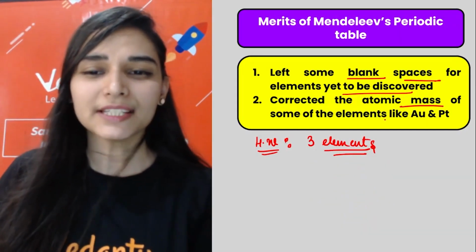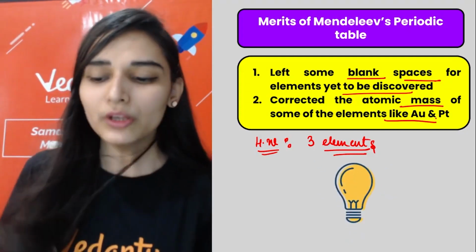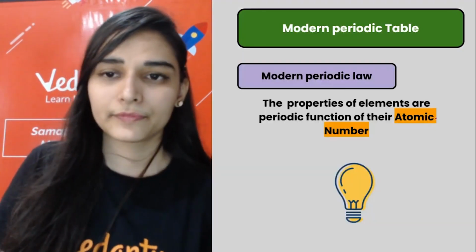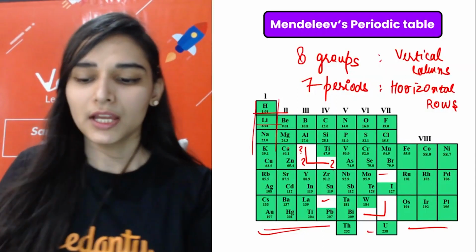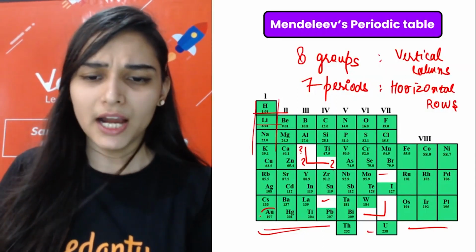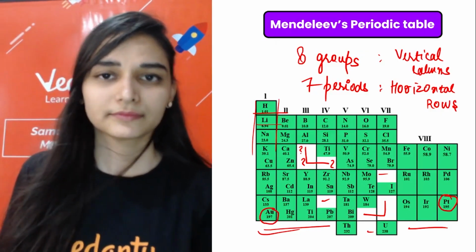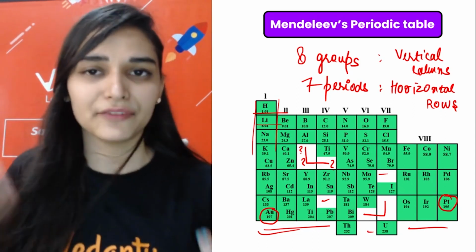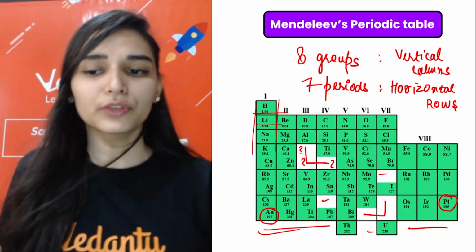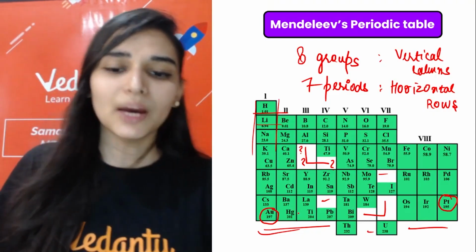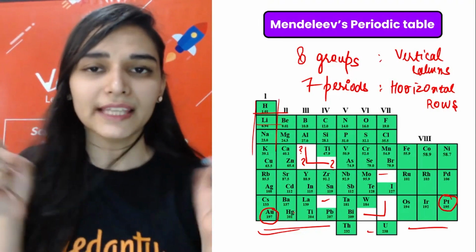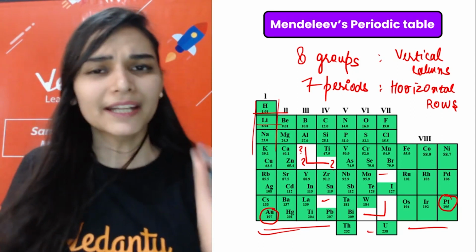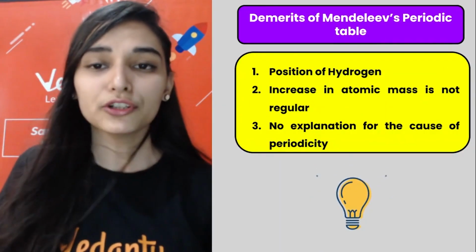The next one, he predicted the atomic masses of certain elements. He corrected the atomic masses of gold and platinum. I will show you the table. Where is gold? You can see gold here, Au. And this is platinum. Earlier people used to believe that gold is lighter and platinum is heavier. But after his classification, when he saw that platinum is coming before gold, looking at the chemical properties, he corrected the masses. He said that platinum is lighter, gold is heavier. Just 1 unit of difference, not much, right? So he also corrected that.